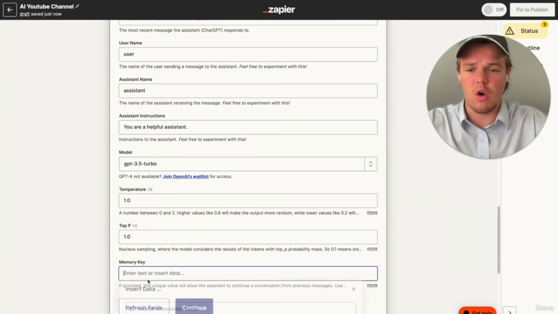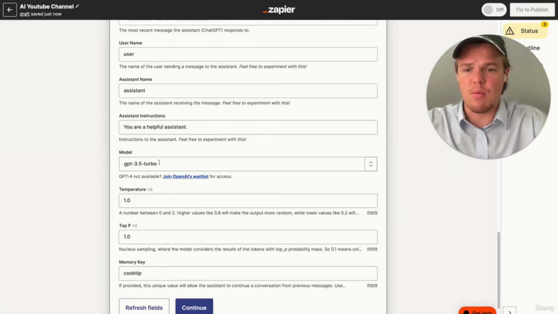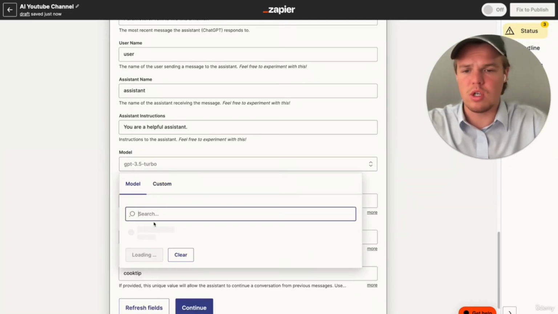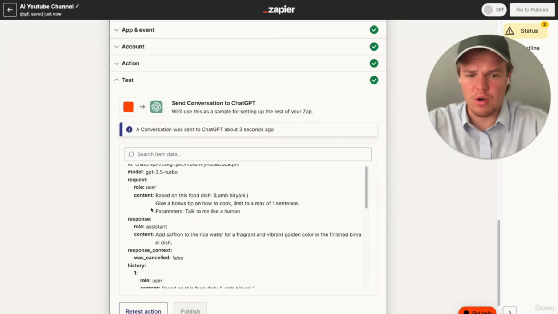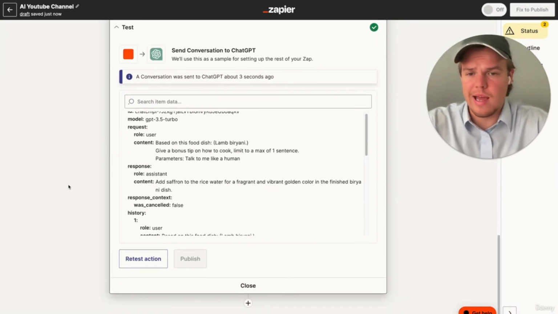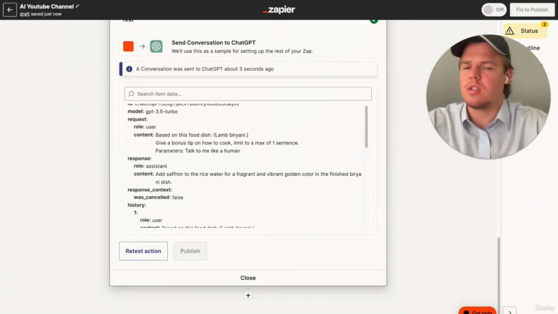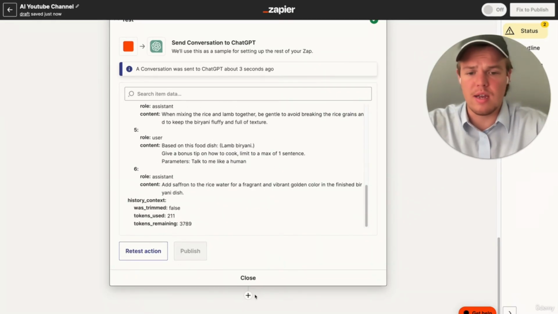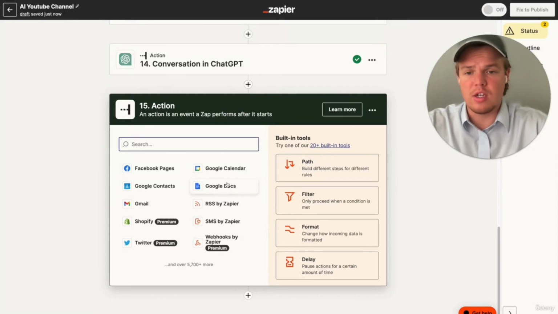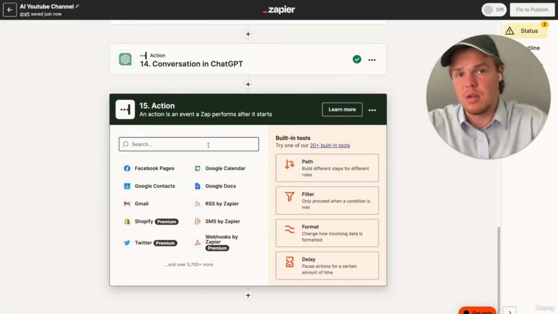From here, we're just going to call it cook tip. And we can go ahead and up our model to GPT-4. As you see here, our tip was add saffron to the rice water for a fragrant and vibrant golden color in the finished lamb dish we're dealing with here. That's really good stuff here. Let's go ahead and dive into the deep dish here, where we're going to now build out the main script that shows us how to cook the lamb dish.